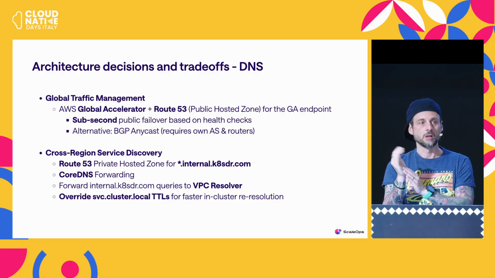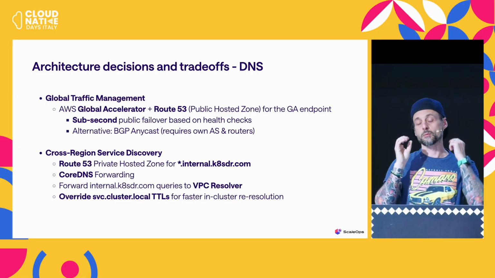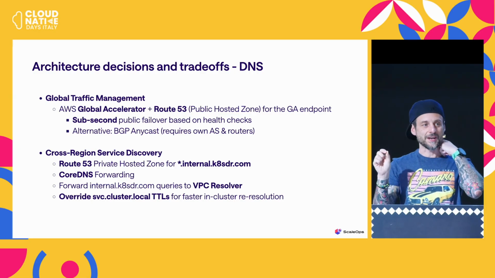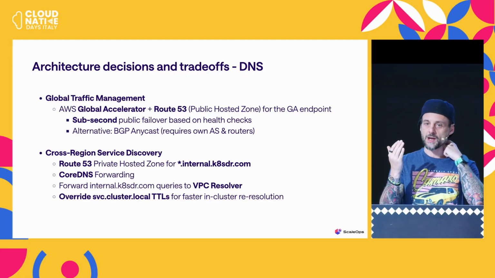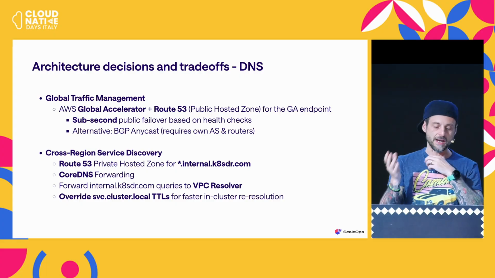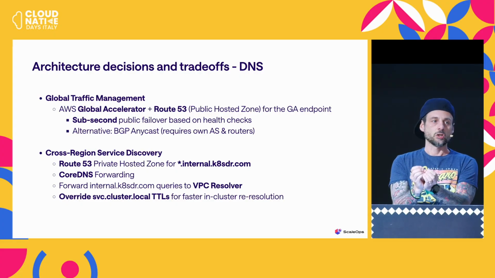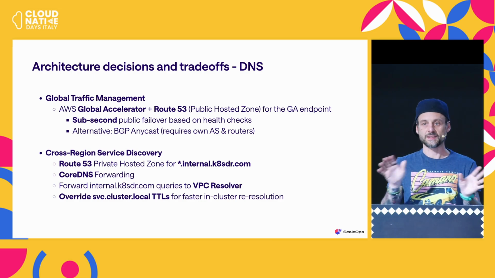site or another, but the fastest possible with predictable names and IP addresses that never change. So with Global Accelerator in AWS, you have the same thing, in GKE, in every cloud. The idea is that at the edge of the network, you provide an anycast set of IP addresses, which means they are static.